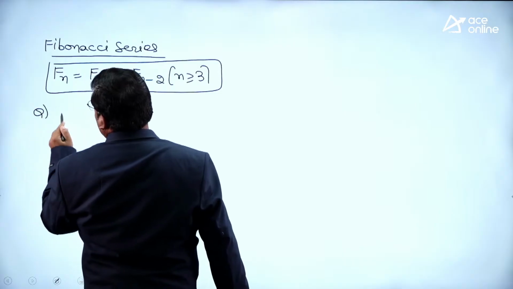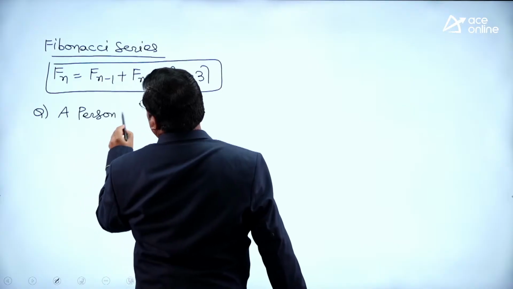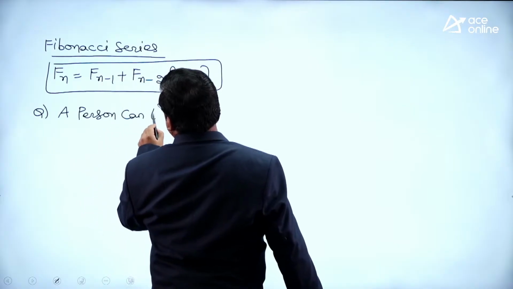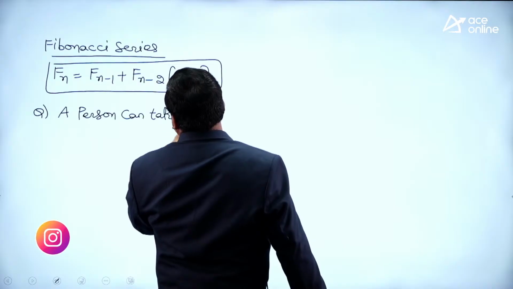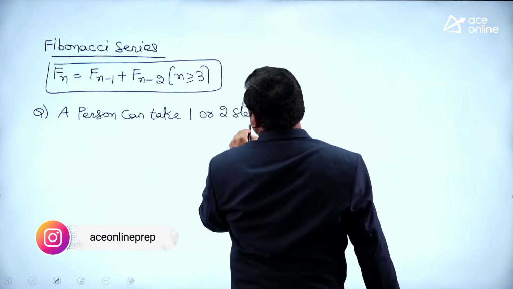Suppose the question is, a person can take 1 or 2 steps at a time.